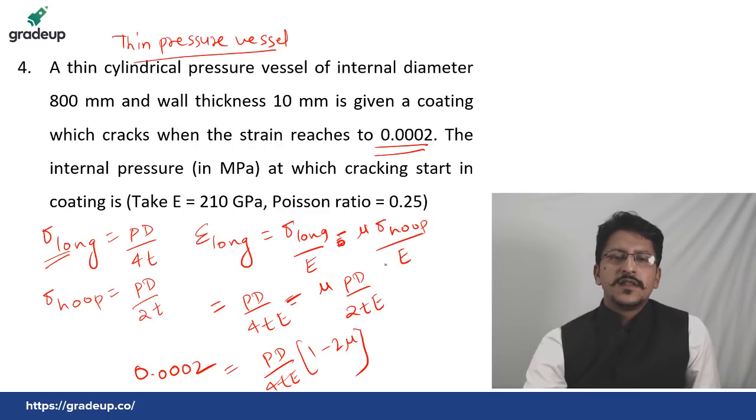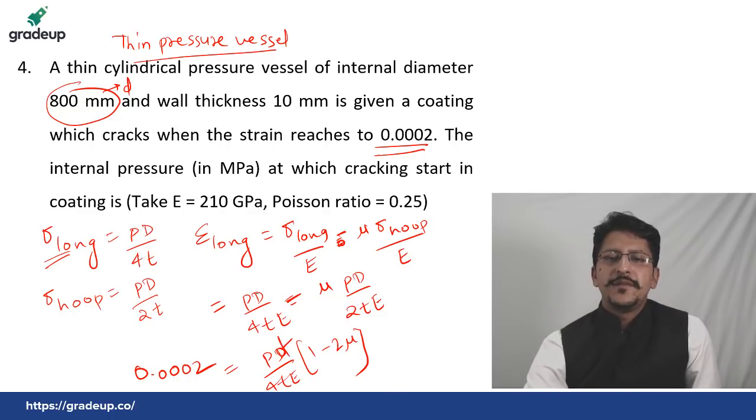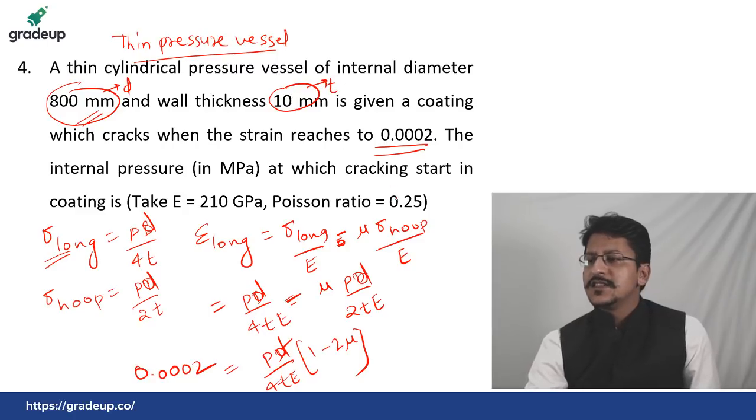The value of d, the internal diameter, has been given to you as 800. Small d, capital D, whatever you call it; let me make it small so that you don't have any confusion. This is small d, and this is the wall thickness, the value of T.